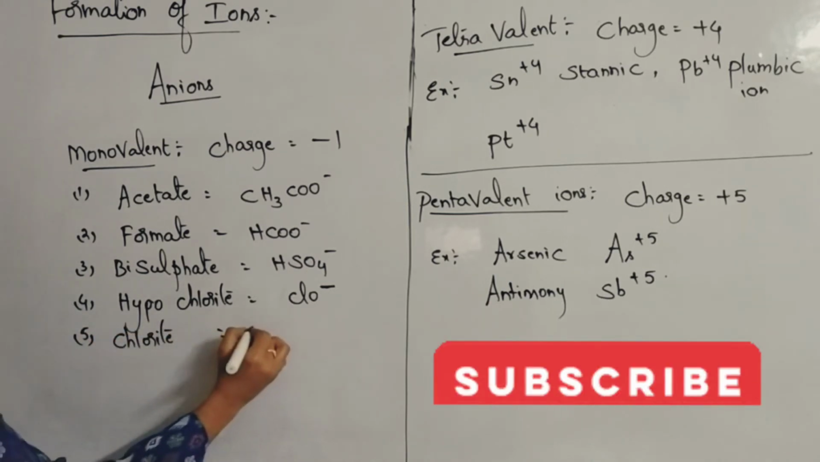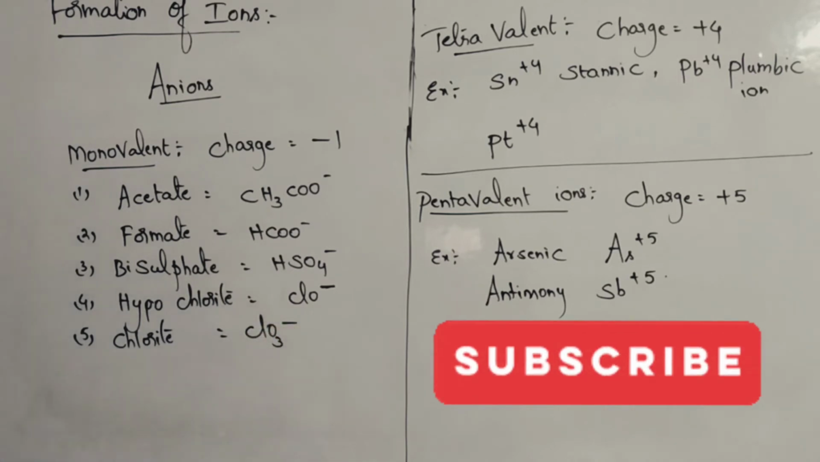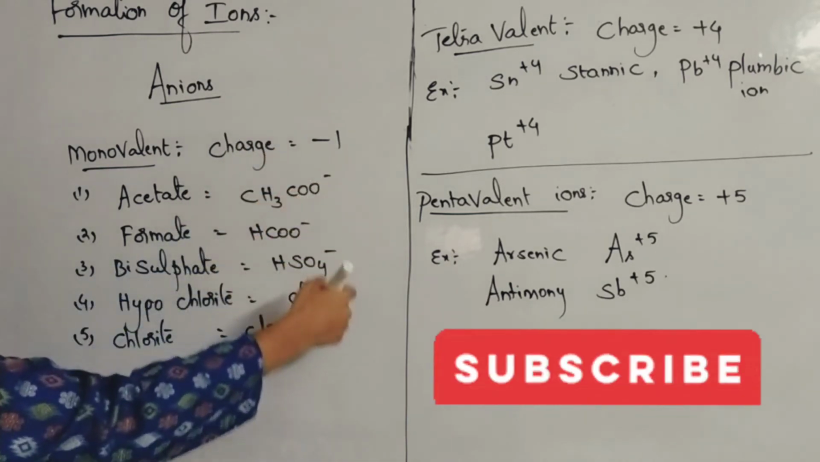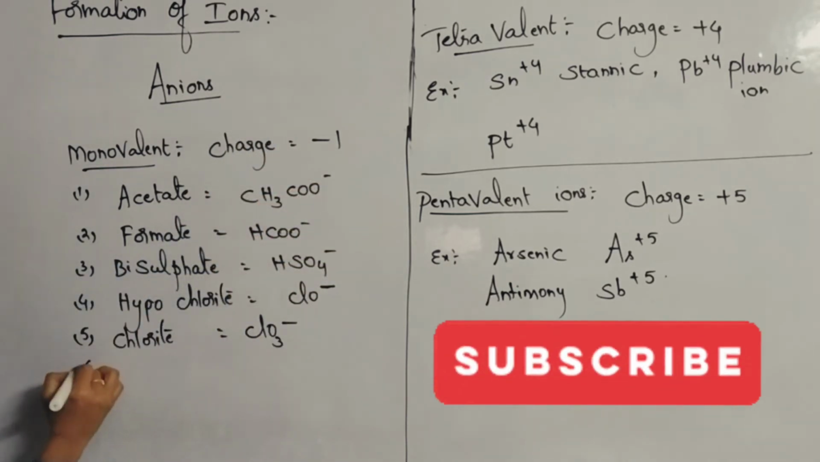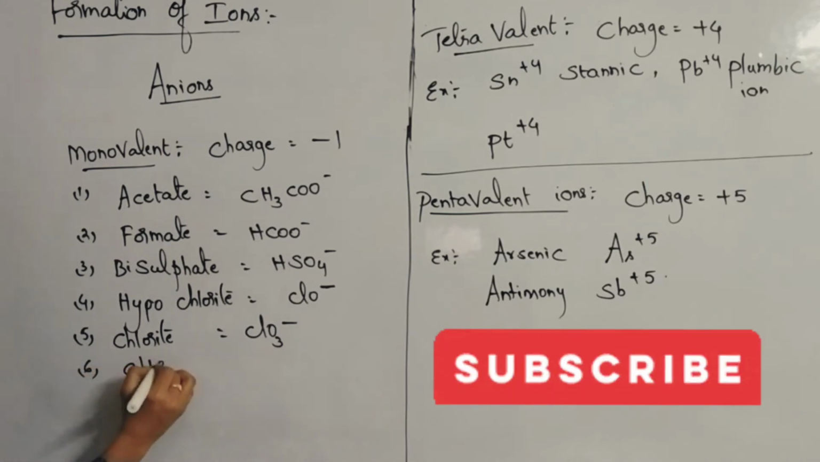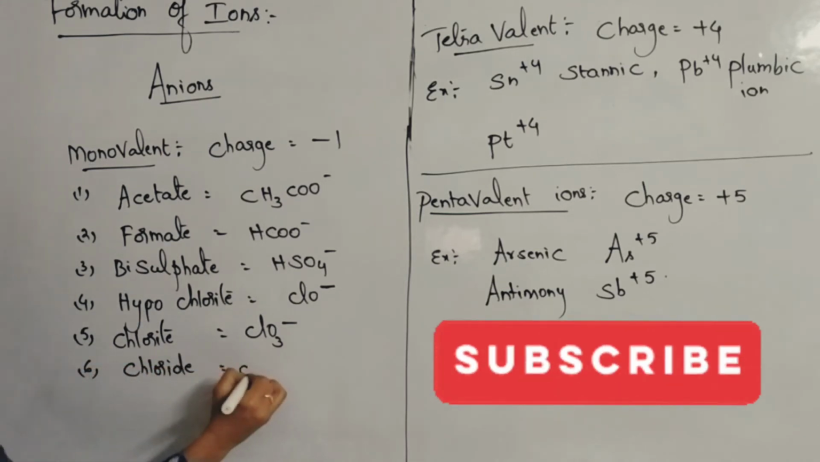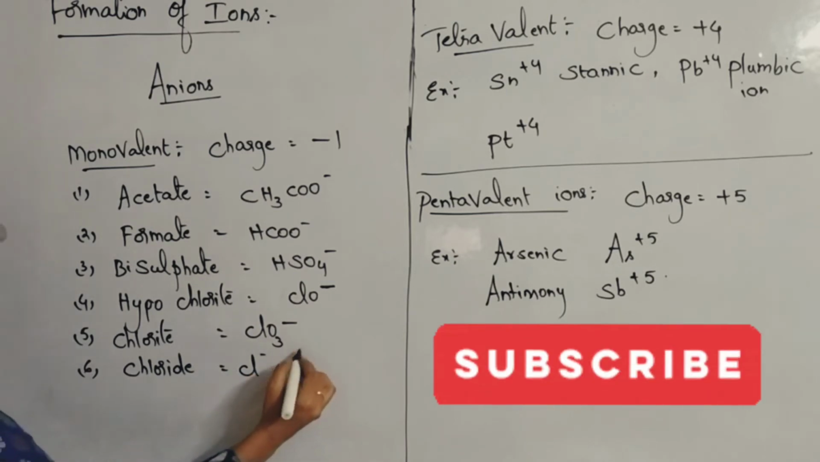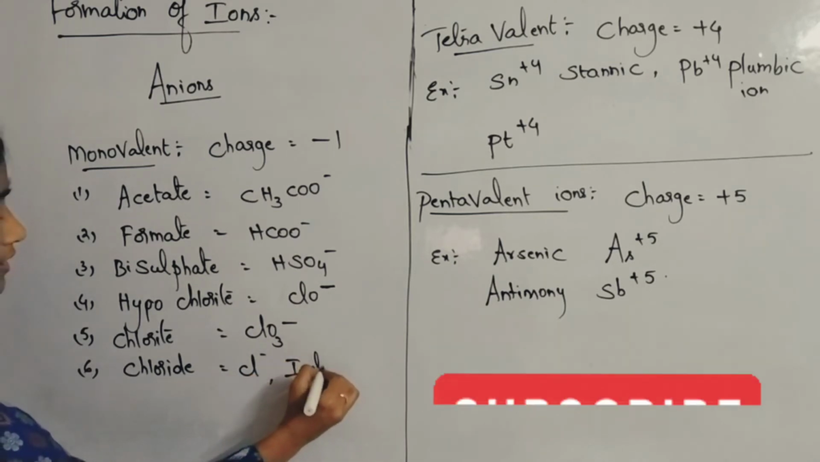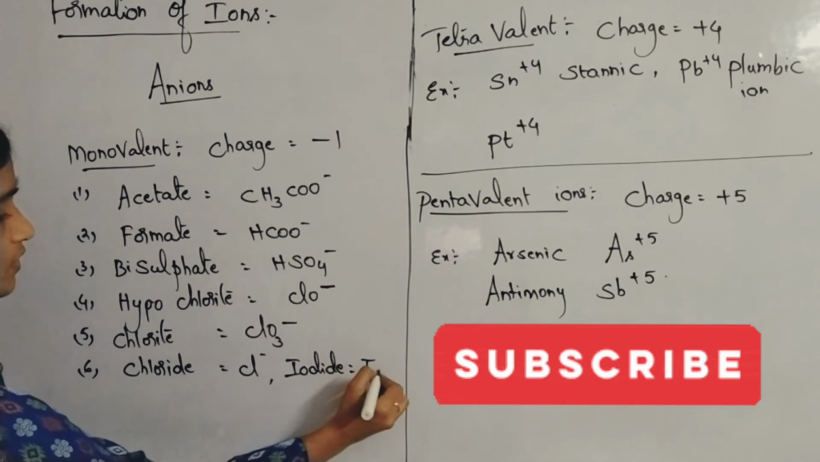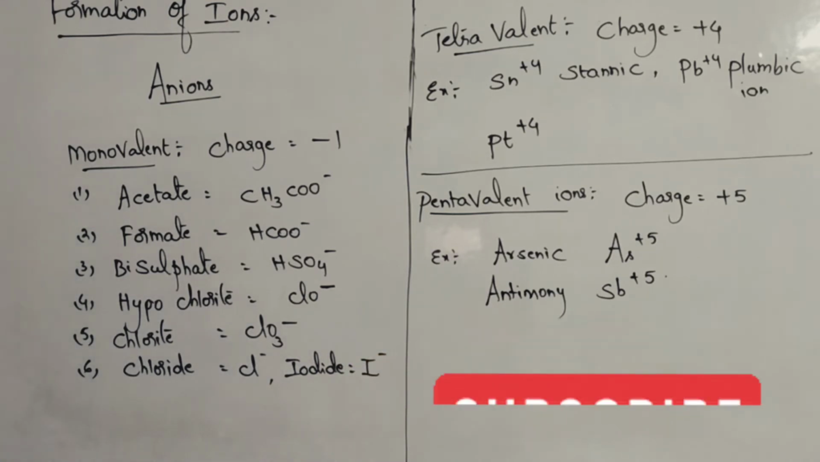Chlorite ion is what? ClO3 minus. All are having charge minus 1 only. Okay, and simple ions you all know. Chloride ion is what? Cl minus. Simple ion. Iodide ion is I minus. These all are simple ions.